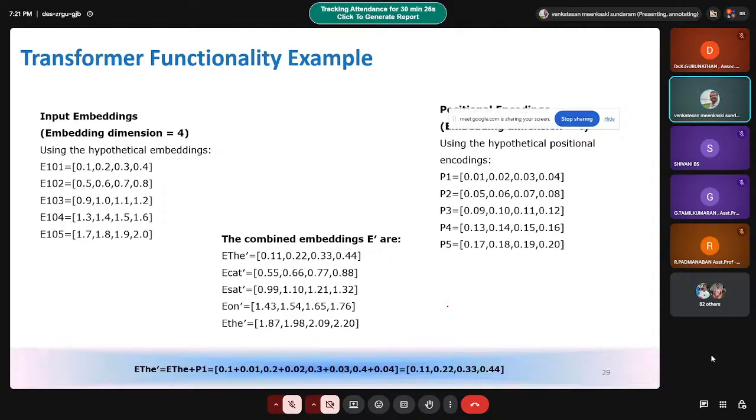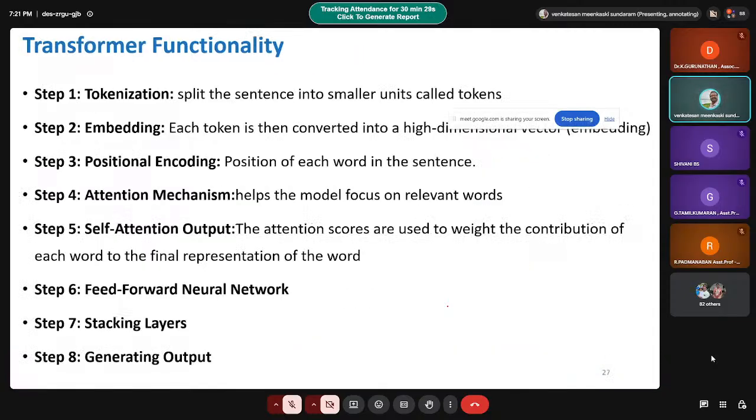These are the 8 steps happening. What input are you giving? You go to tokenization, then embedding. Embedding is nothing but converting the tokens to high-dimensional data. Then positional encoding, the position of each word in the sentence. Then attention mechanisms, where you see which word is very important and focus on particular words. Then self-attention output, where we calculate the attention score using query, key, and value. Based on that, you will classify it. So I will stop here.